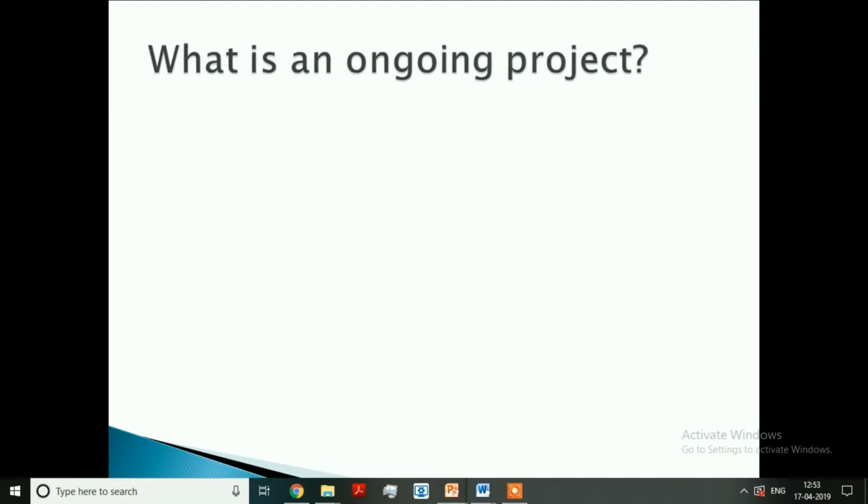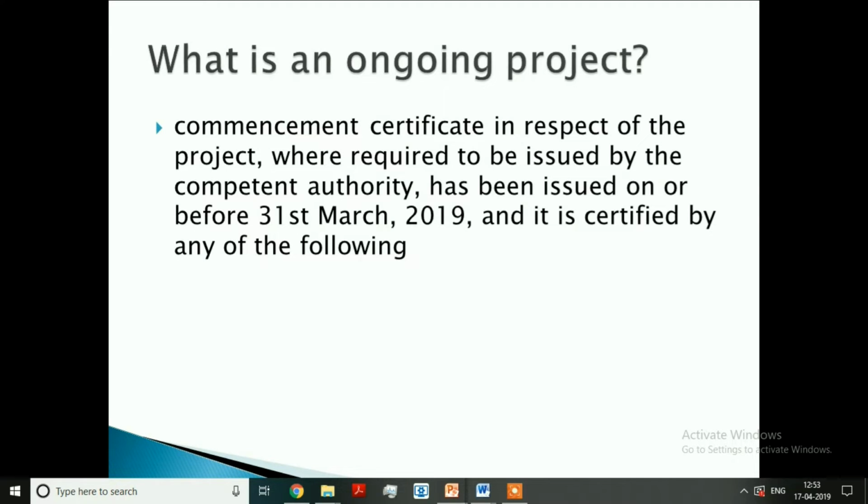What is meant by an ongoing project? In respect of a project, commencement certificate, where required to be issued by the competent authority, has been issued on or before 31st March 2019.